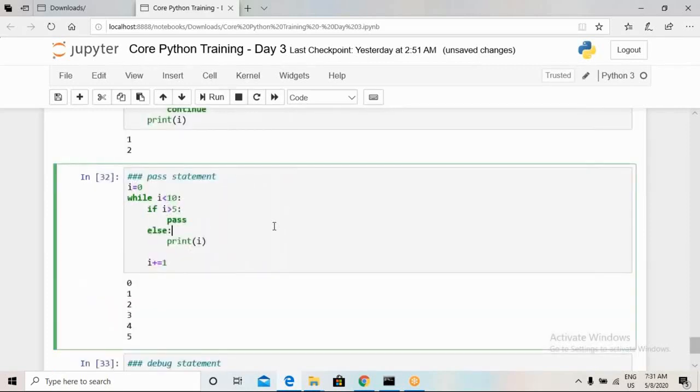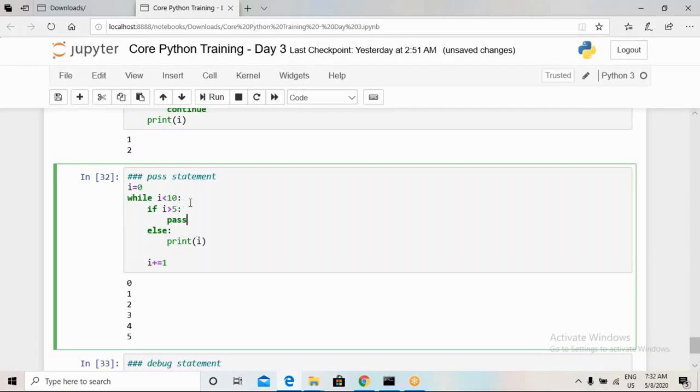Now how can we use a pass statement? Okay, so this is the last statement in Python. Whenever we use this pass statement, it means whatever we wanted to do, if this particular condition is true, then it will not do anything.